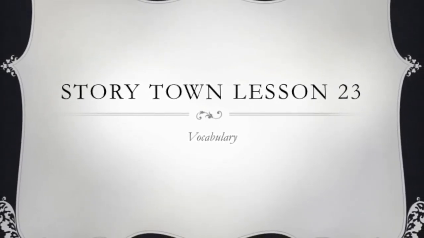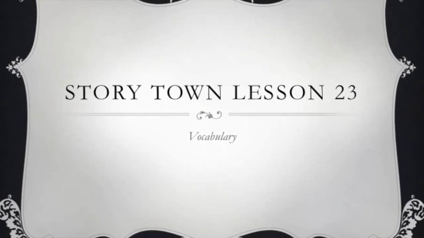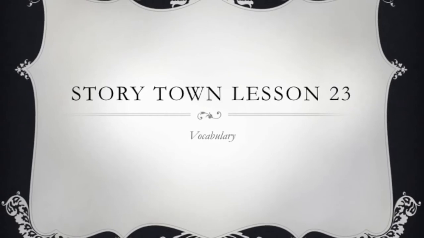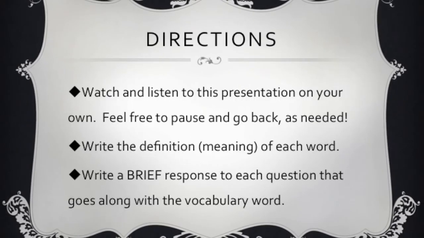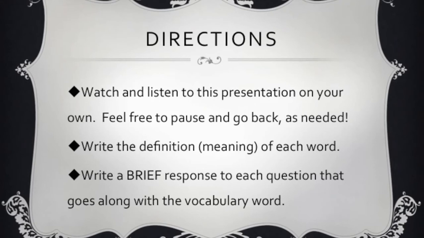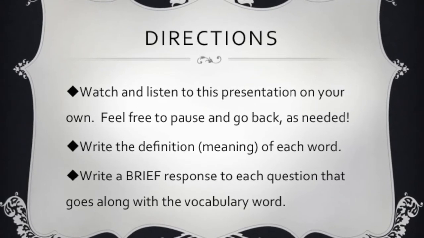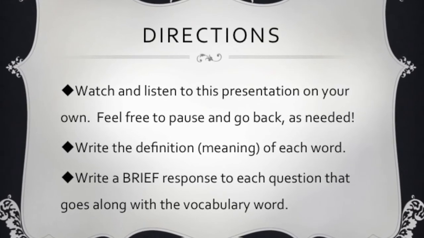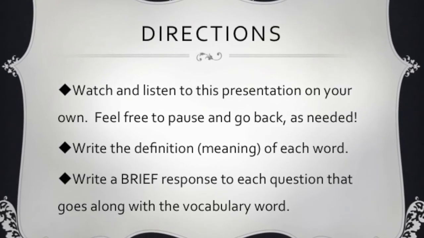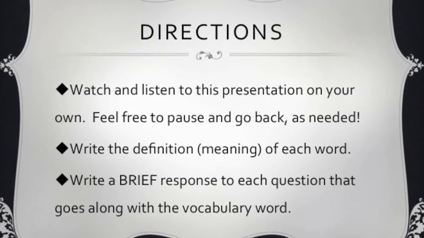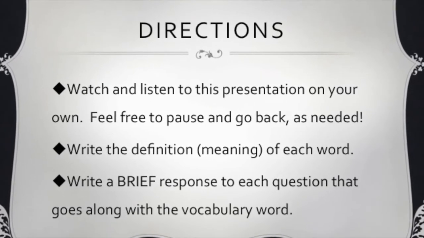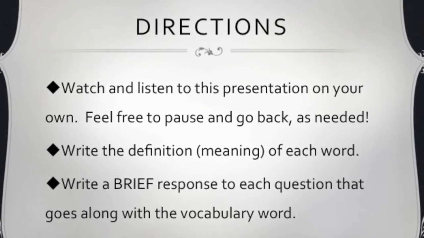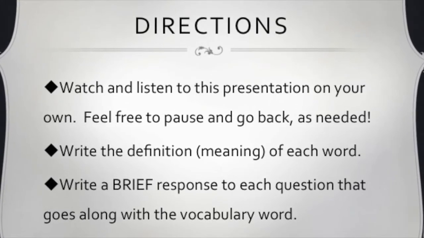For this activity you will need a pen or a pencil, your vocab sheet, and optionally a highlighter. Let's take a look at the directions once again. First, you will watch and listen to this presentation on your own. Feel free to pause and go back as needed. Then, write the definition or meaning of each word in the center column on your vocab sheet. Finally, write a brief response to each question that goes along with the vocabulary word in the last column. Are you ready to get started with our first word? Let's go!